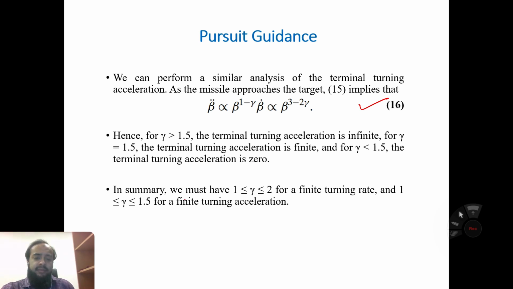So in summary, we must have gamma greater than 1 or less than 2 for a finite turning rate, and this value for a finite turning acceleration.